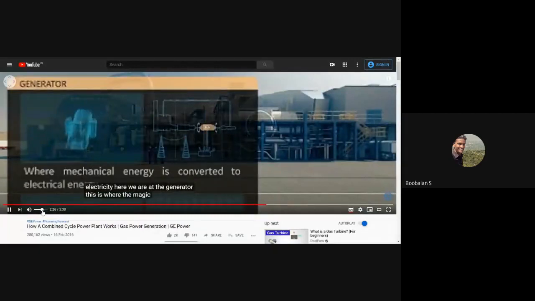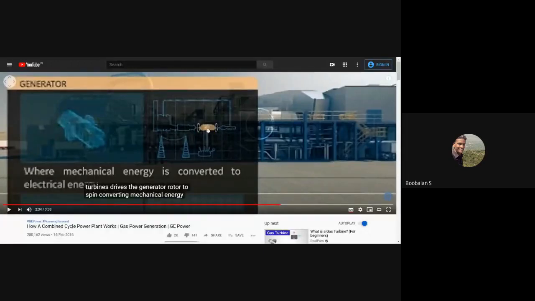Here we are at the generator. This is where the magic happens. The spinning of the gas and steam turbines drives the generator rotor to spin, converting mechanical energy. Now you can see on my left side the gas turbine is propelling my alternator with the help of the turbine. Again, flue gas is created here, and this flue gas is responsible for creating steam. That steam I pass in the opposite direction to allow one more turbine.